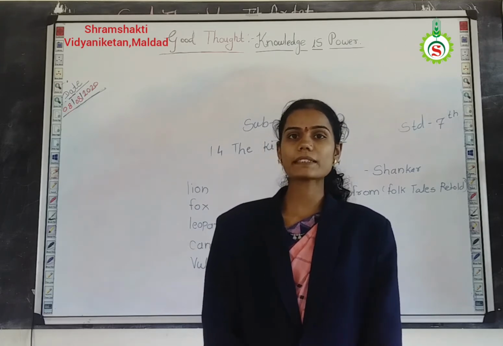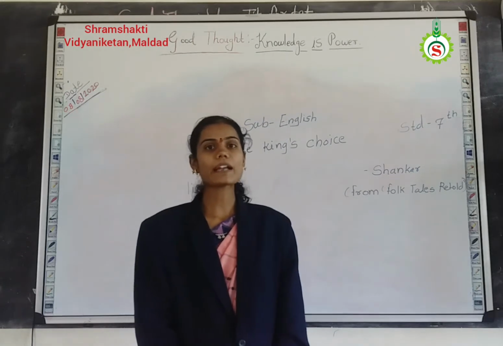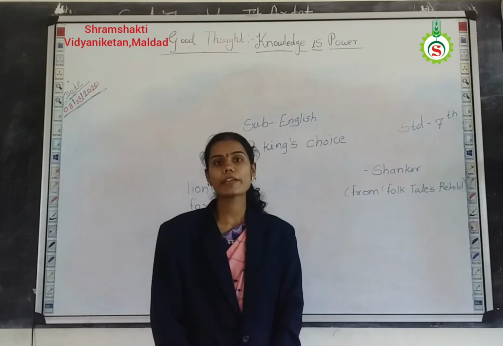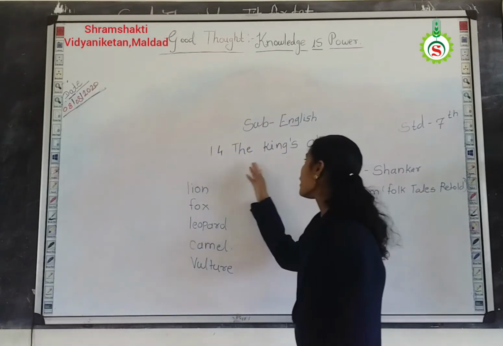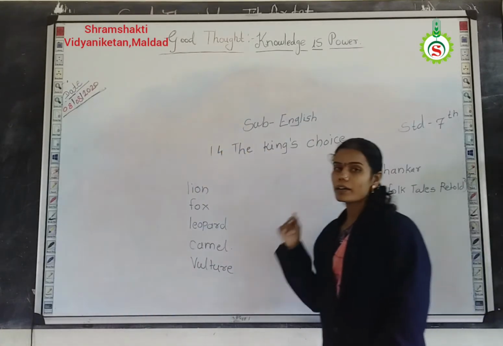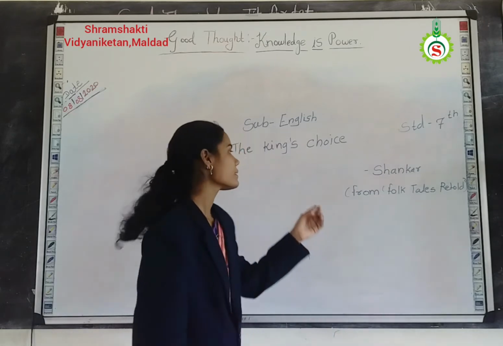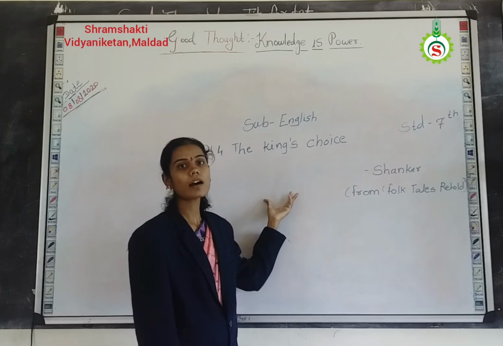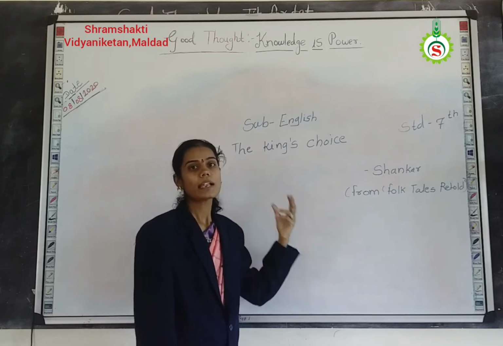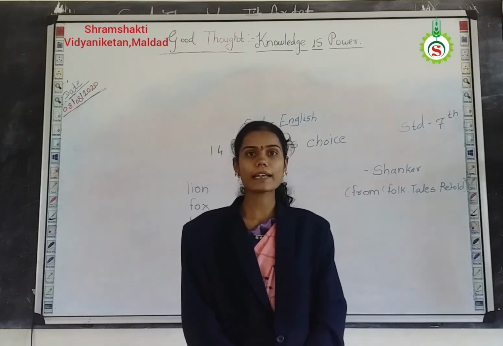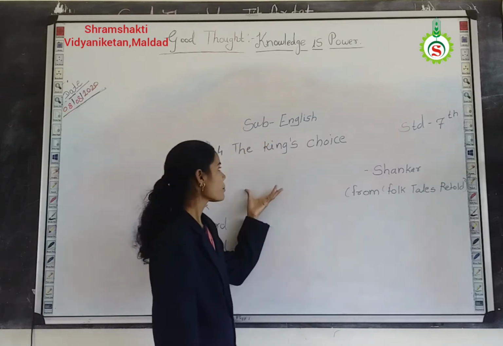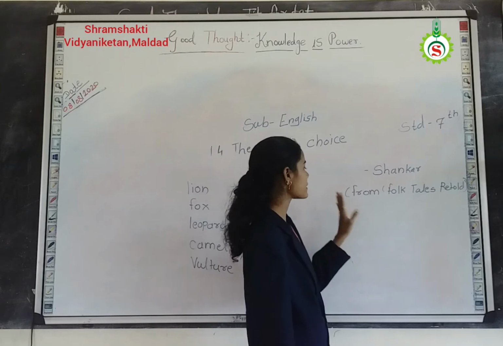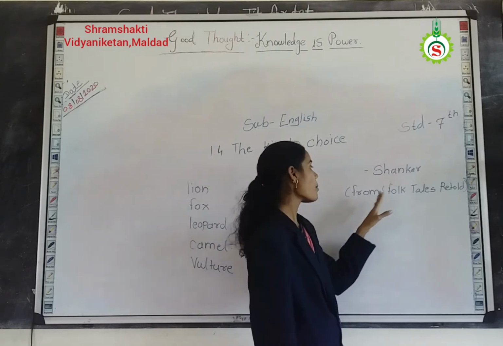Myself Deshmukh Apeksha. Students, today we are going to learn the 7th standard English subject, the very beautiful lesson, The King's Choice. But here, not a man is king. In this lesson, in this story, the king is a lion. So you know, lion is king of the forest. This is a very beautiful story written by Shankar, and this story is taken from the book From Folk Tales Retold.